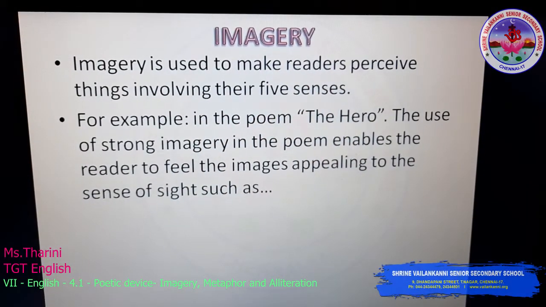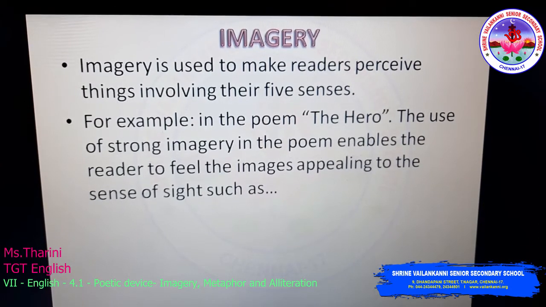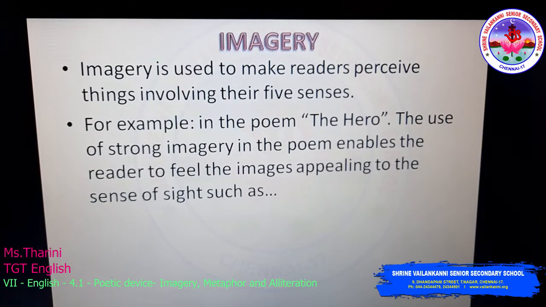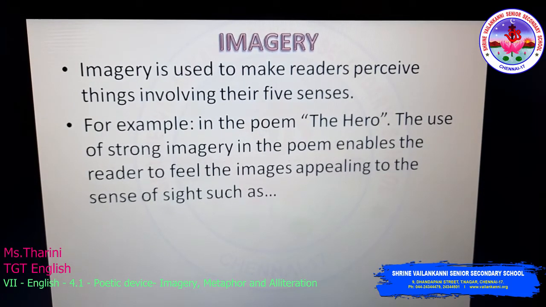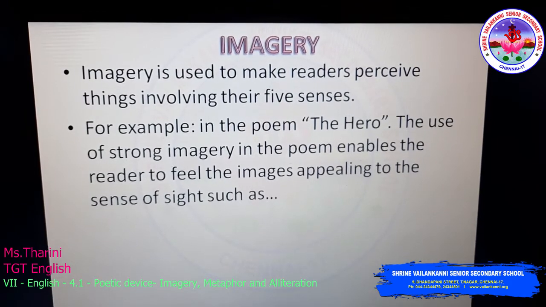Continuation of poetic devices. In the previous video, we saw personification, simile, repetition, and stanzas. In this video, we will see imagery, metaphor, and alliteration.